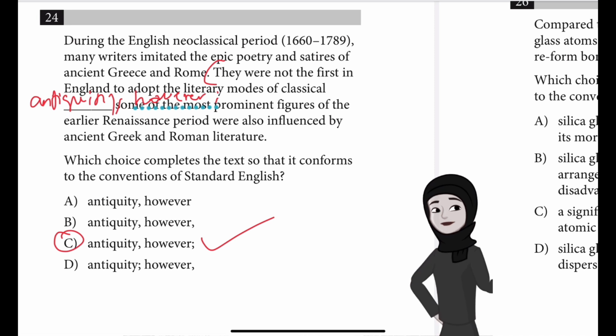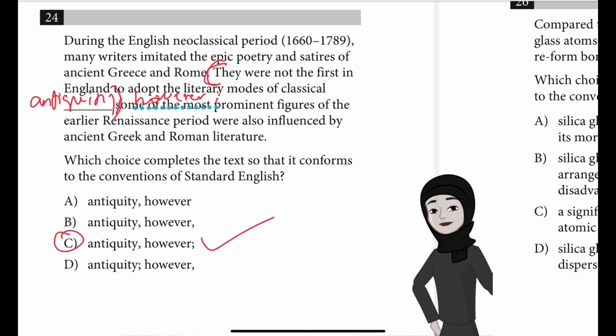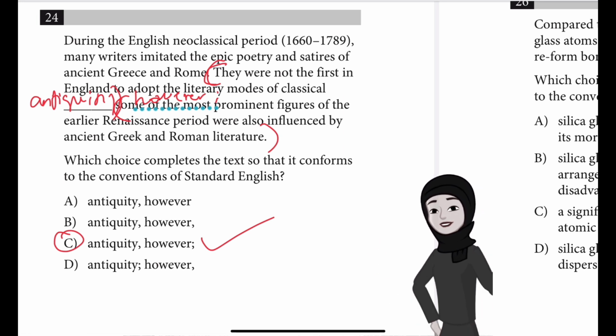They up till antiquity. And why has it used the semicolon? It has used the semicolon to join the first independent clause, there is one independent clause, they up till antiquity, and the second independent clause which starts from some up till literature. Further, placing the semicolon after however indicates that the information in the clause that this is part of that